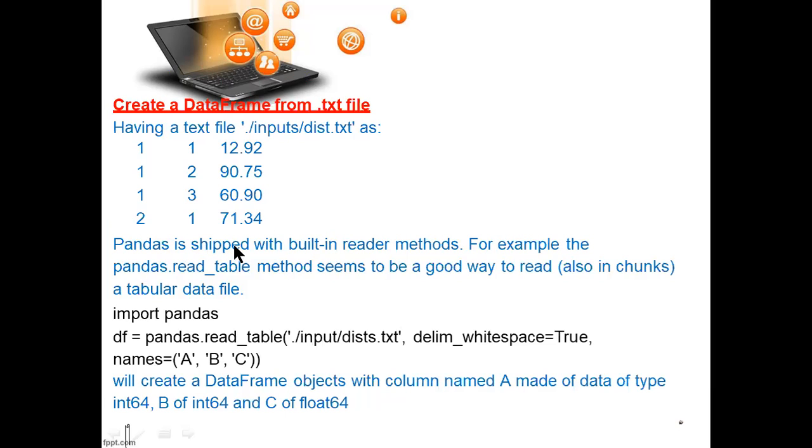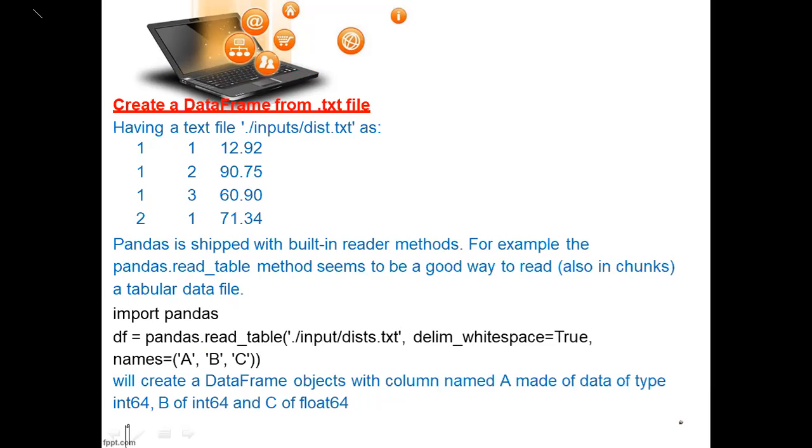Pandas ships with built-in reader methods that you can use here. For example, pandas dot read underscore table. It is reading a table. This method seems to be a good way to read a chunk of tabular data file. Tabular, this is in a tabular form.